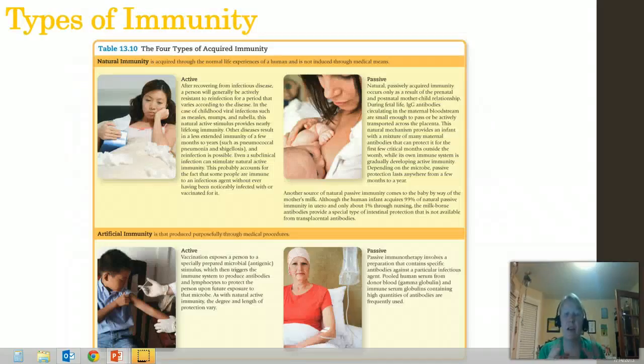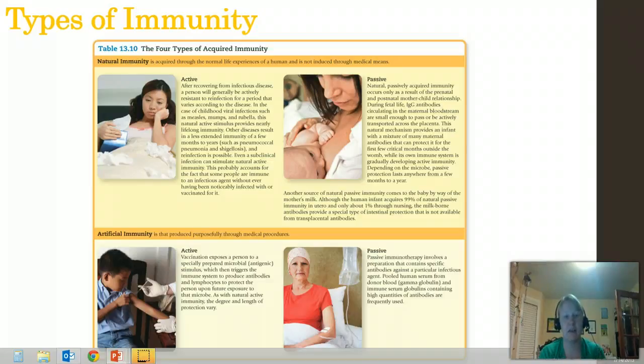So let's start off with types of immunity. You've seen the different immune systems or the different types of immunity we have within the body, but let's talk about the different types of acquired immunity someone can have. There are two groups, natural immunity and artificial immunity. Natural immunity can come in two forms, active and passive. Active is when you get a cold and you recover from it, and now you have an active immunity against that specific cold virus.